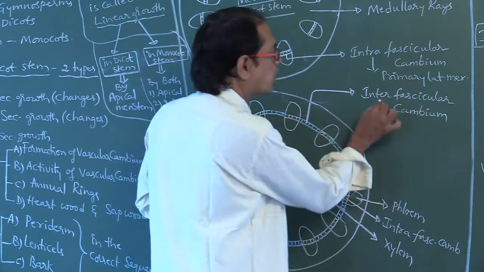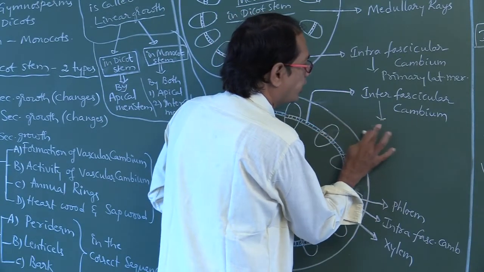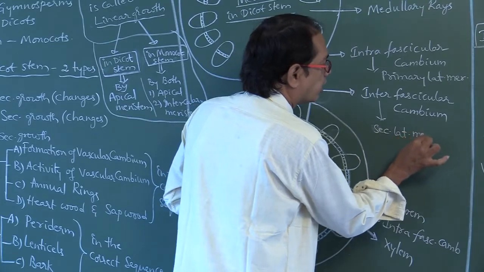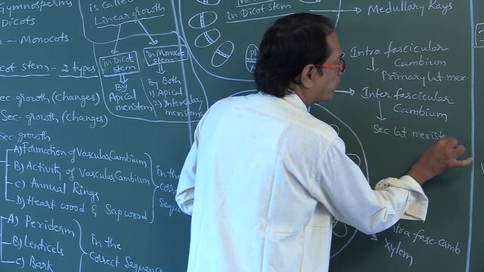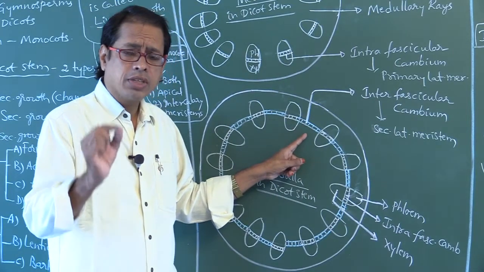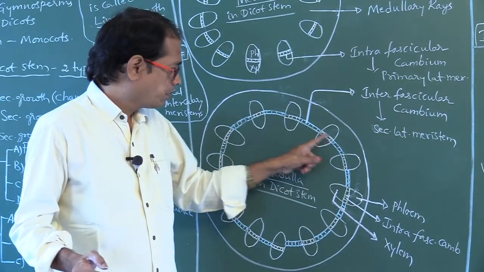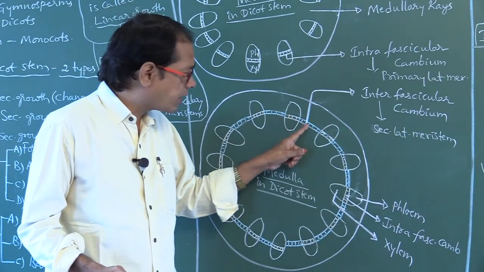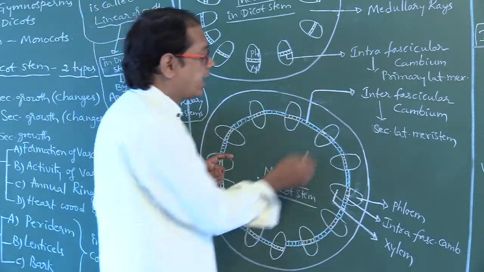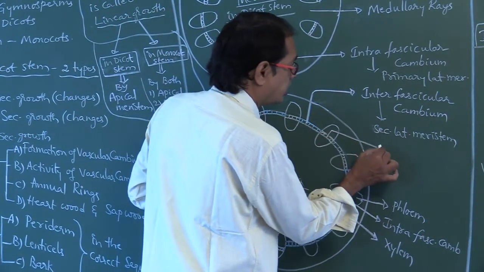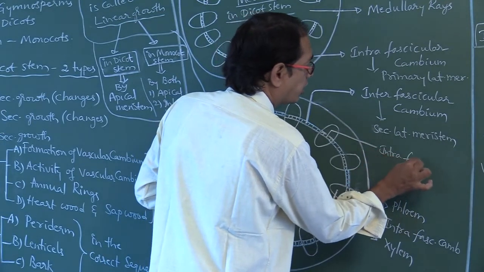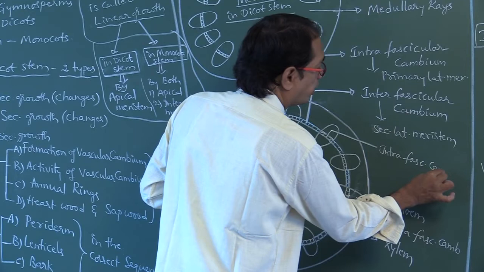This intervascular cambium is a secondary lateral meristem, formed between vascular bundles. This is intervascular cambium, whereas this one is intravascular cambium.